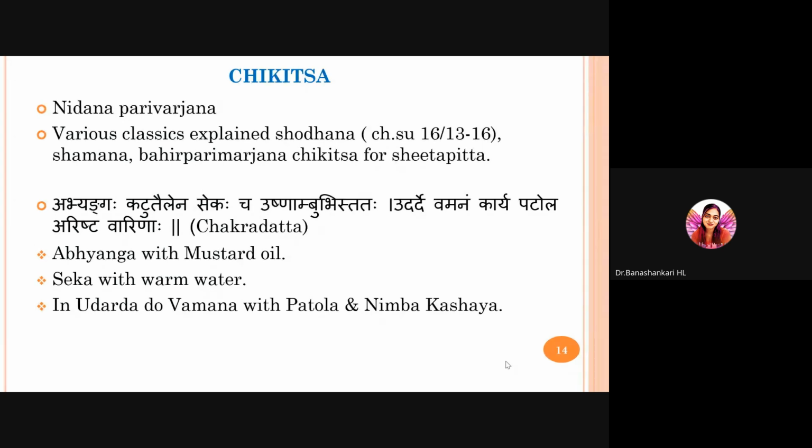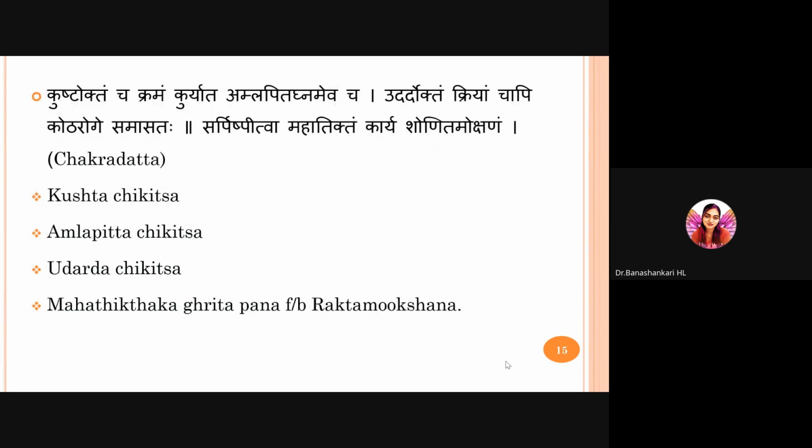In Udarda, we can do a Vamana with Patola and Nimba Kashaya. Udarda is a Kaphadika condition, so we can go for Vamana with water boiled with Patola and Nimba Patra Kashaya for inducing Vamana. Another shloka is Kushtoktam cha kramam kuryat amla pittagna mevacha udardoktam kriyam chapi kota roge samasatah sarpishpitva